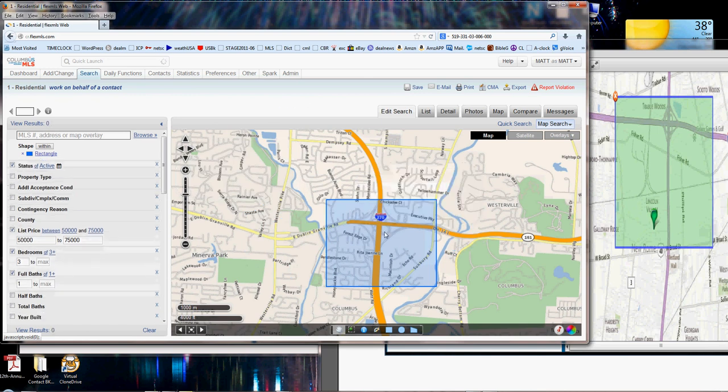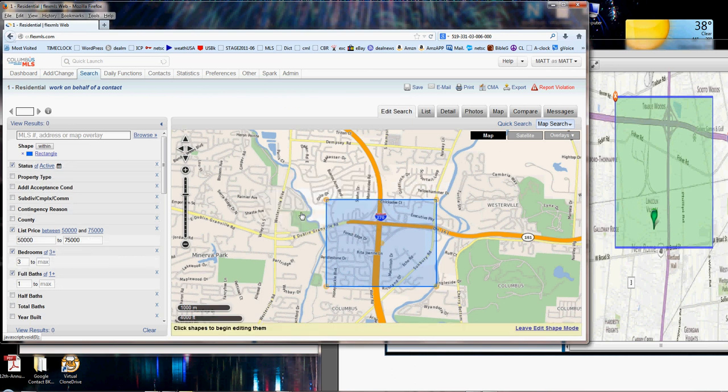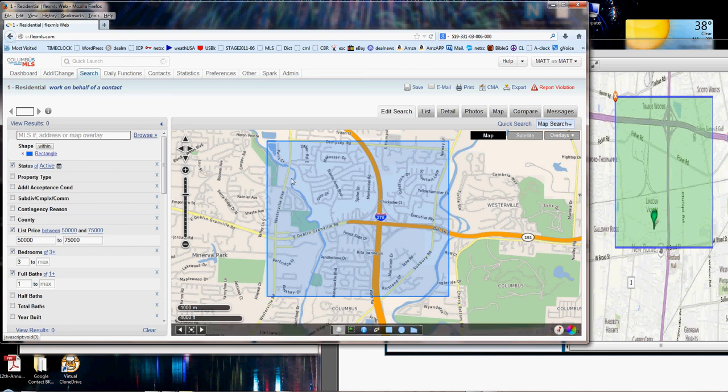But let's say I have to edit this one. Well, I can click on this polygon, click on edit, and click edit shape. If I need to move it around a little bit, I just grab that little circle in the middle to move the polygon. If I need to make it bigger, I can grab a corner and just make the rectangle bigger. So then I can just match it up with what I have on my map over here. And when I'm done, I click leave edit shape mode. And now we have the polygon.